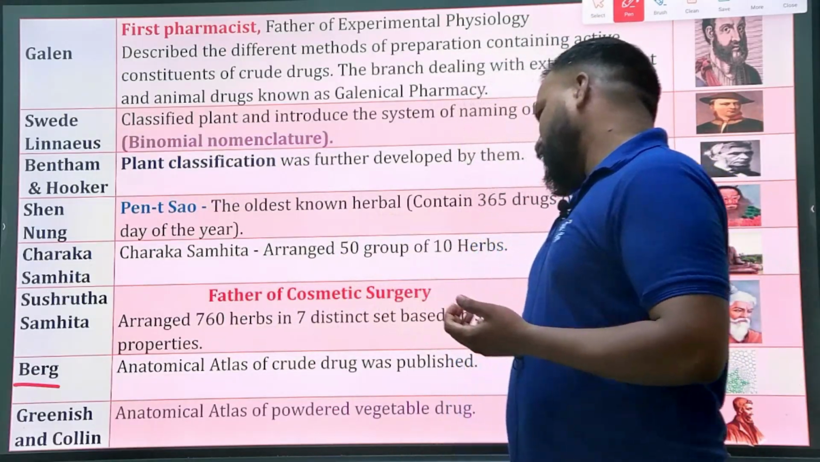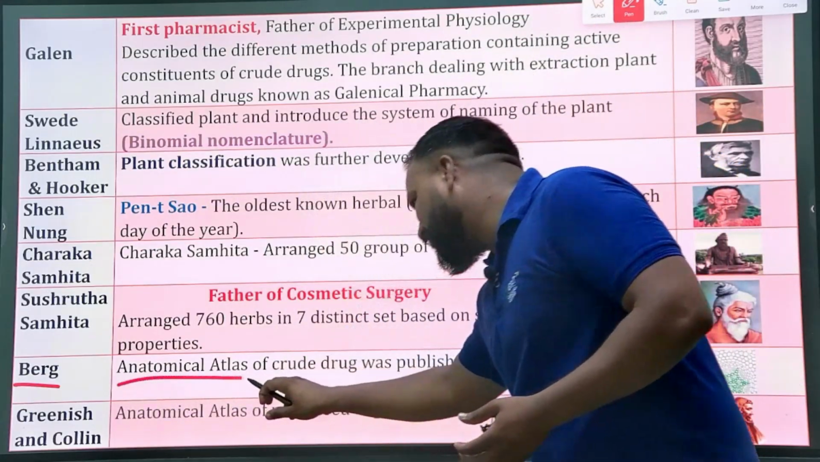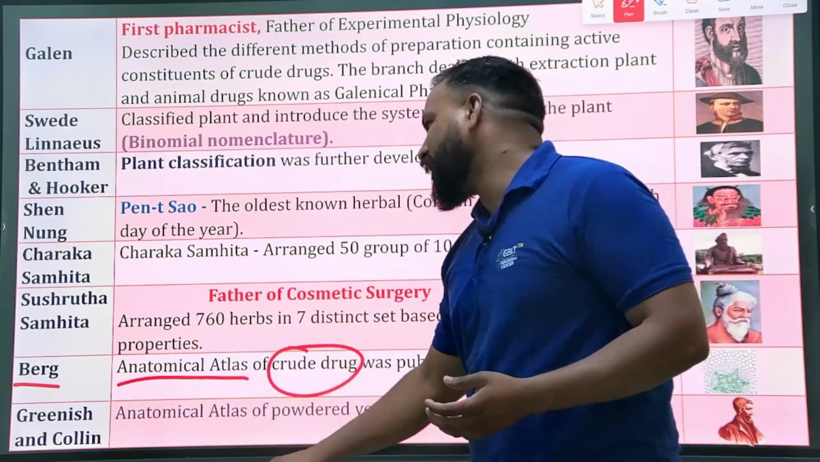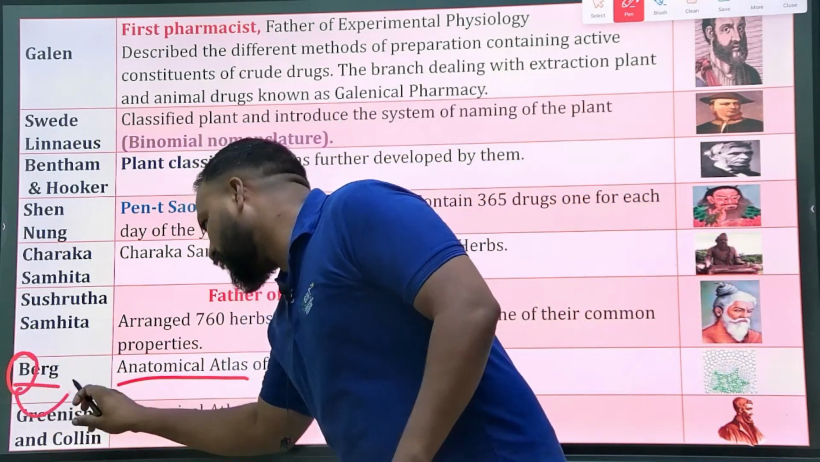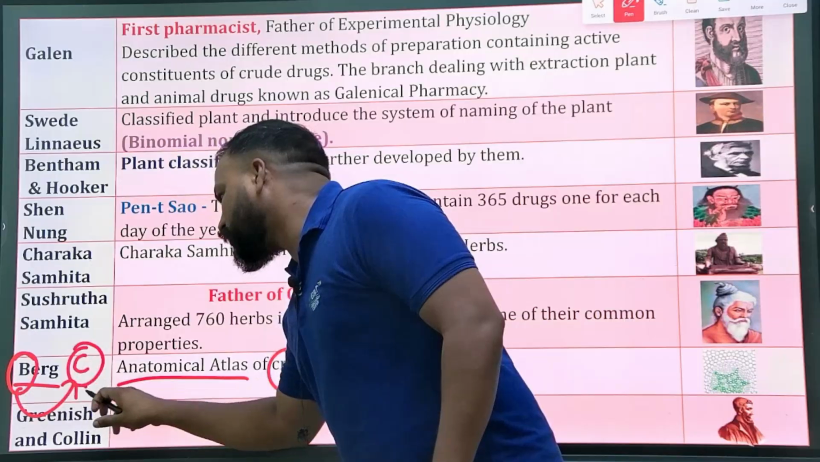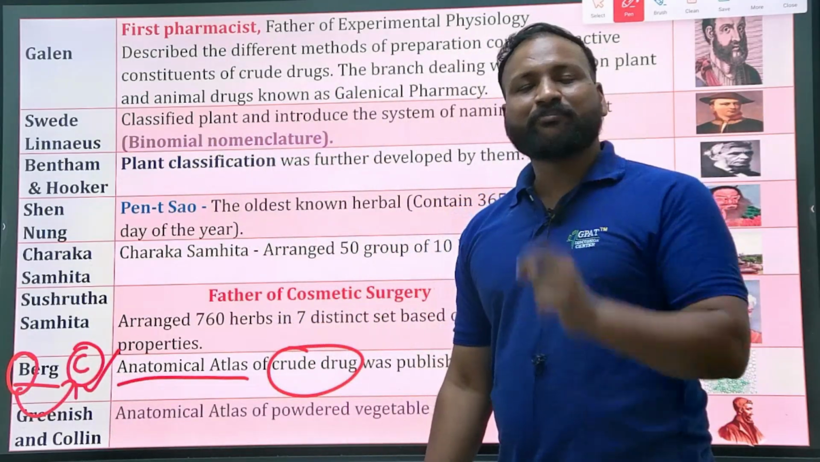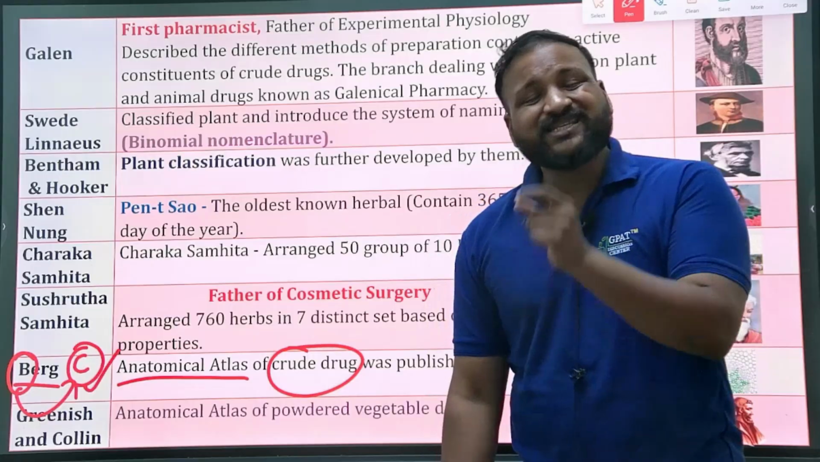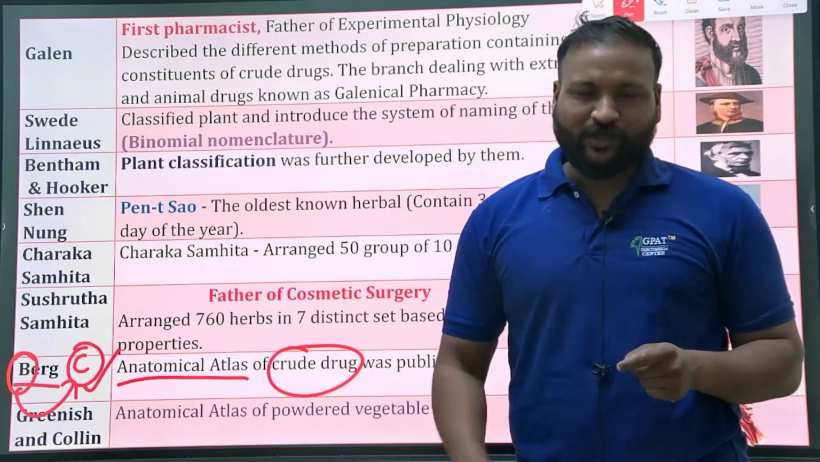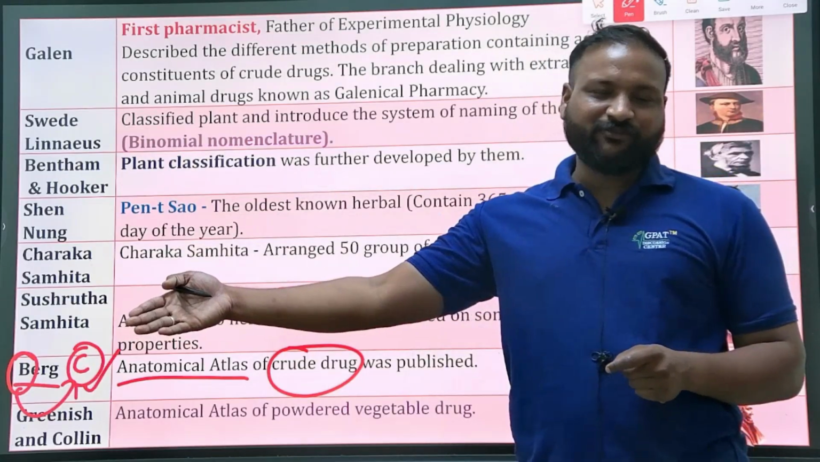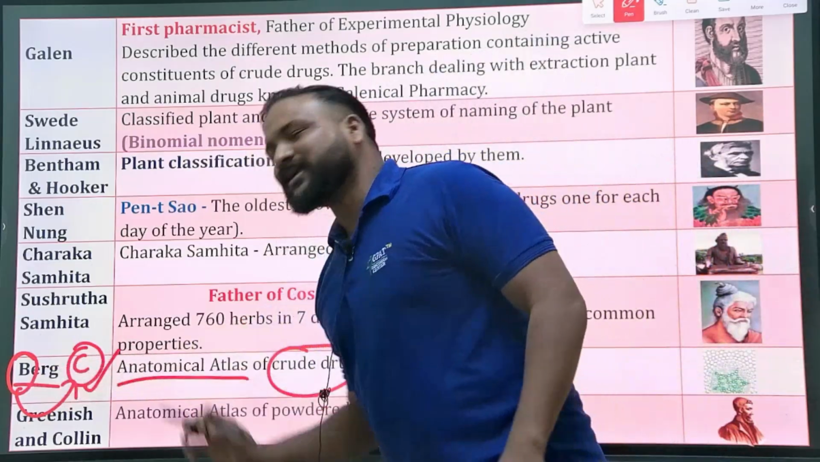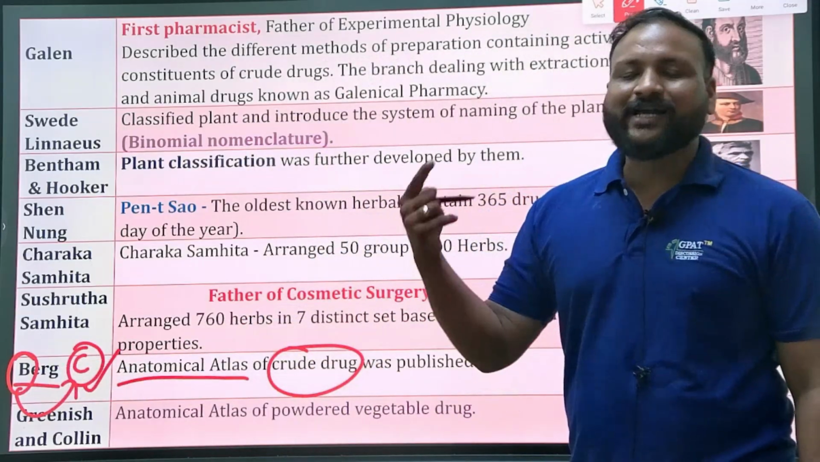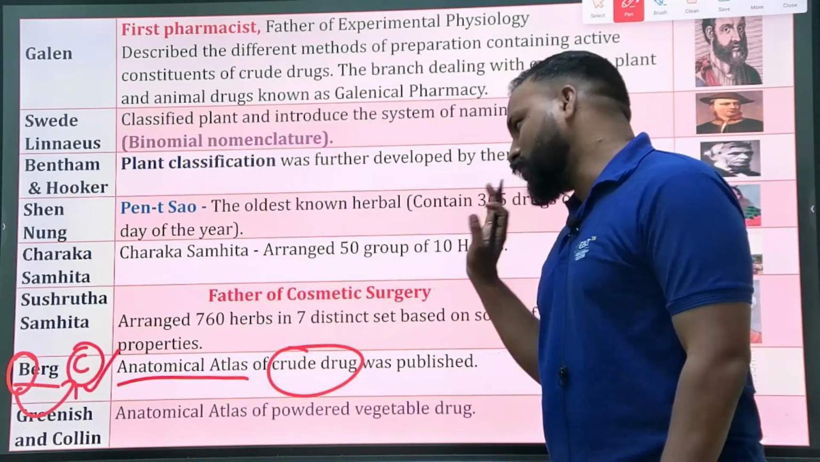He published an anatomical atlas for the crude drug. B is the alphabet. After that, what is the next alphabet? C. C stands for crude drug. B stands for Berg and C stands for crude drug. Berg published an anatomical atlas for crude drugs.